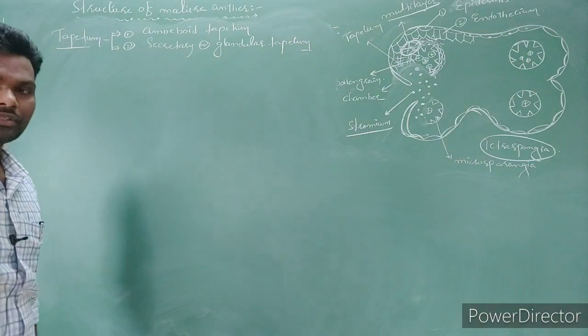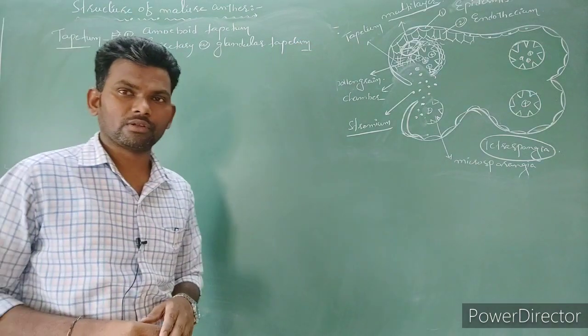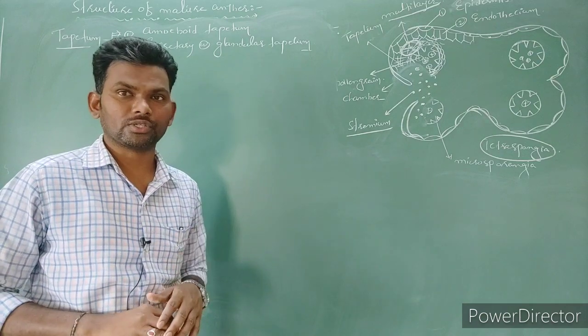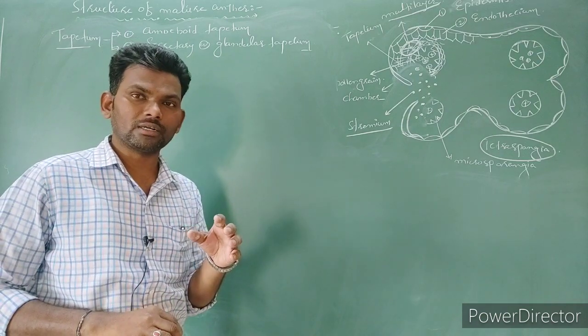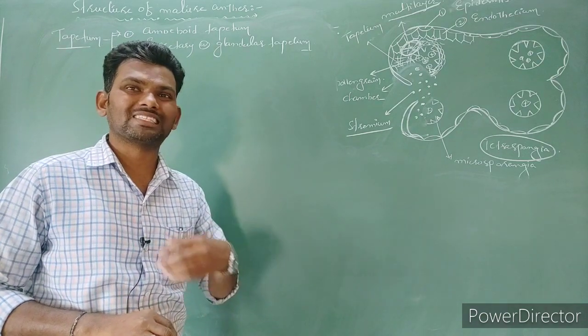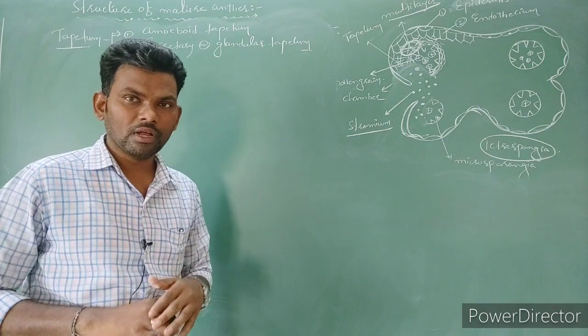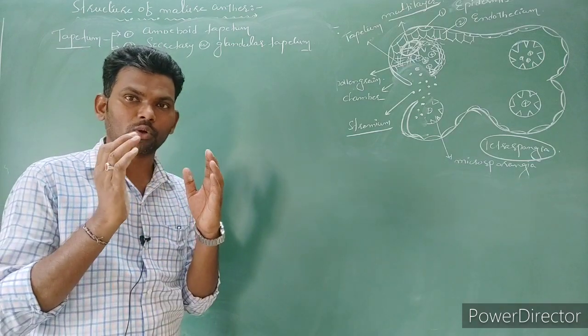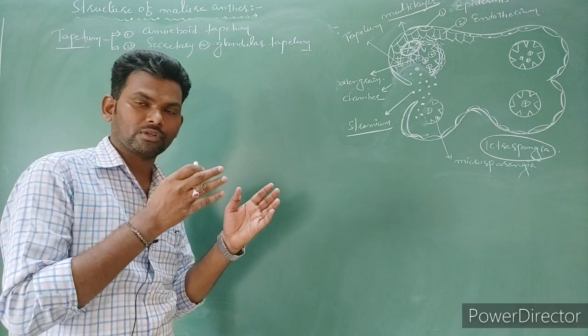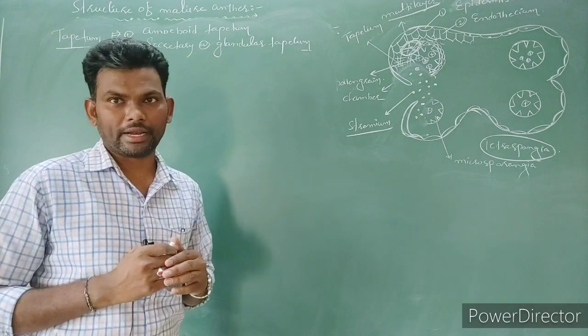Right. Tapetums are very essential for formation of fertile pollen grains. If tapetum is not involved, pollen grains become sterile. So let's focus on the major role of tapetum in the formation of pollen grains.